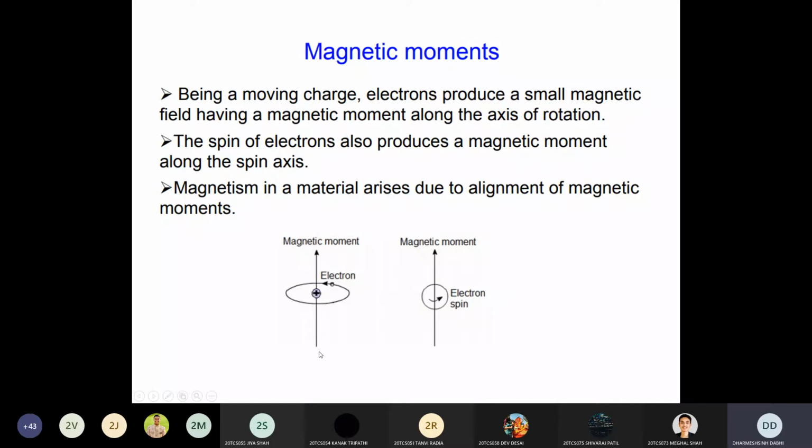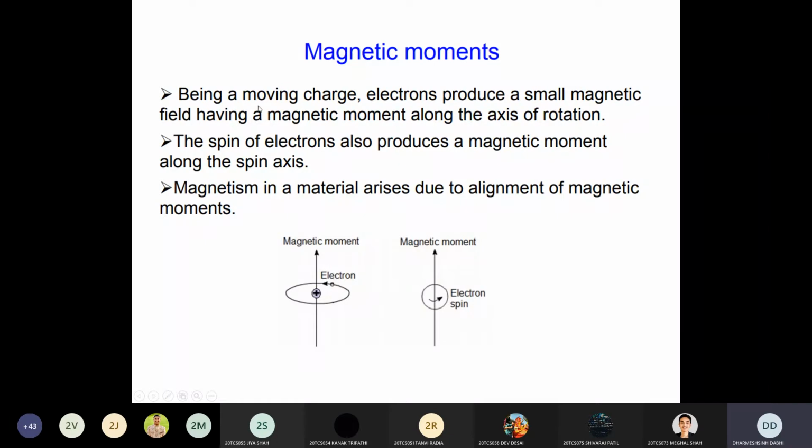This force is from downward to upward if it is rotating in the anti-clockwise direction. Clear? In the same way, if it rotates in the clockwise direction, then this magnetic moment or force is created in the upward to downward direction. So any motion of an electron or charged particle creates the magnetic moment.